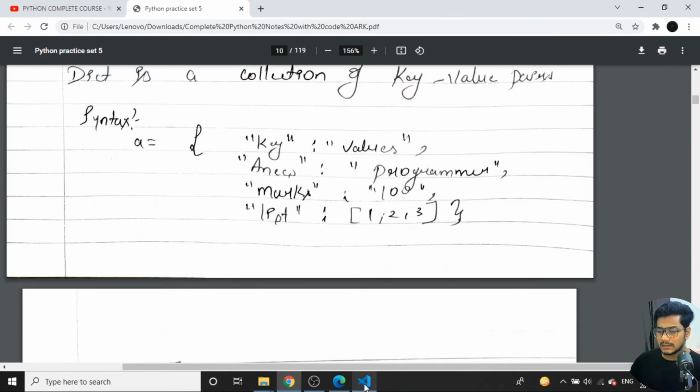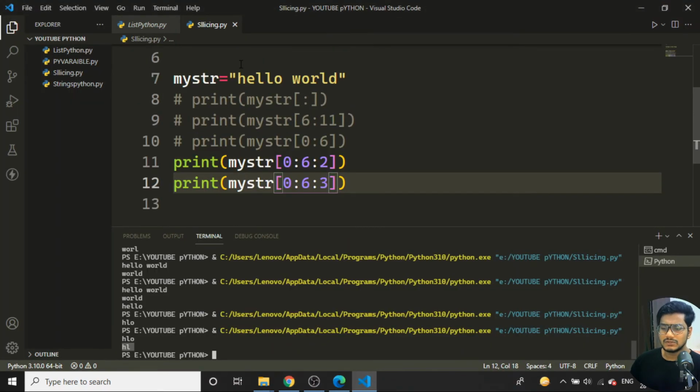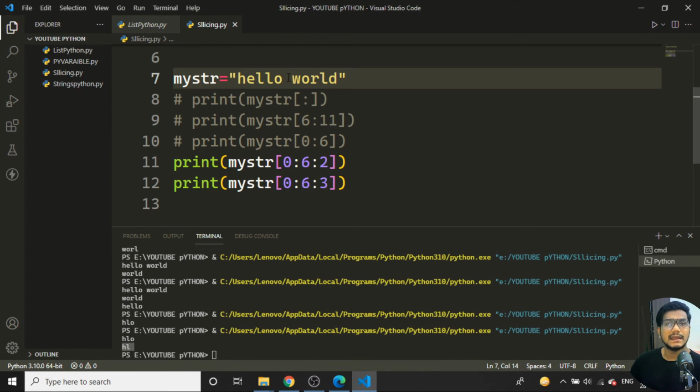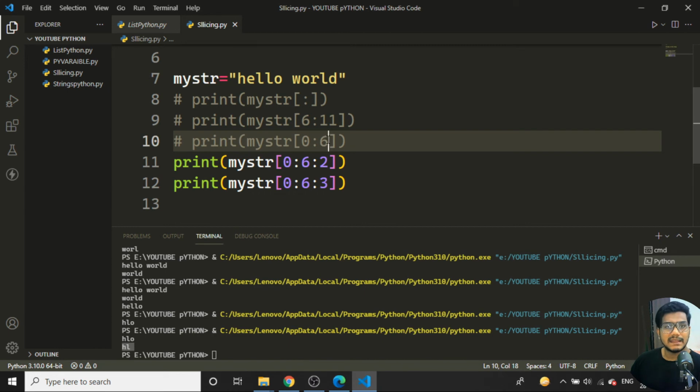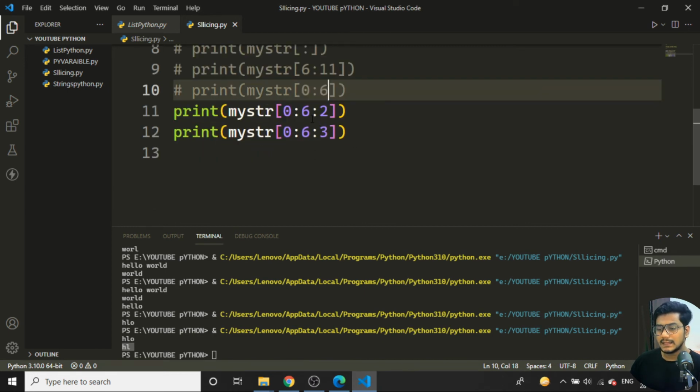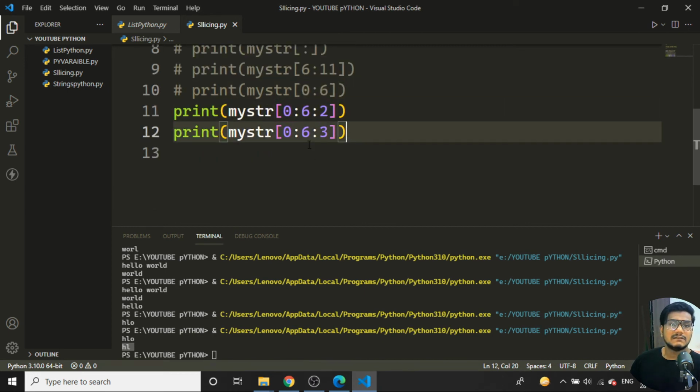So now coming back to here, as you have understood, it starts from 0 and goes to n minus 1. That means 2 means 2 minus 1, that is 1. 6 letters means n minus 1, that is 5, like that. Now the same thing, there is a reverse indexing also.